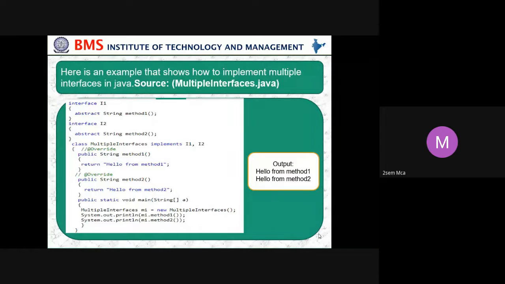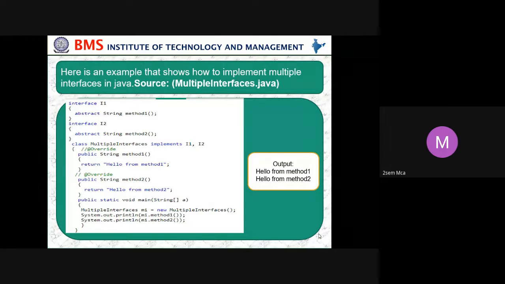In case I use multiple interfaces, what is happening? Here we have used 2 interfaces, I1 and I2. In I1, we have used method 1. In I2, we have used method 2. We know that an interface cannot be instantiated and those methods will be abstract. Then to implement I1 and I2, we have to use the keyword implements. Then I1, I2. Then public String method 1.